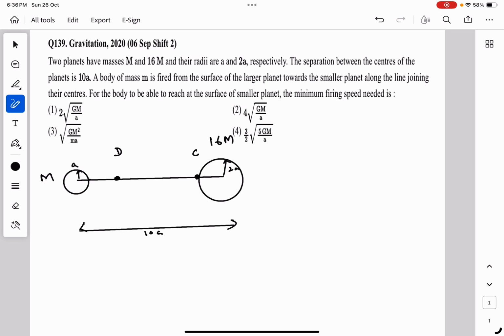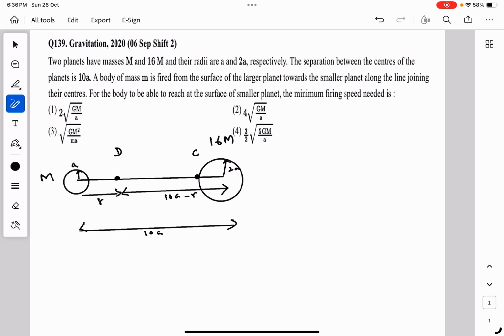So first of all, let us find the distance of this neutral point from the smaller planet. Let's say this is small r. So its distance from the center of the larger planet would be 10a minus r.